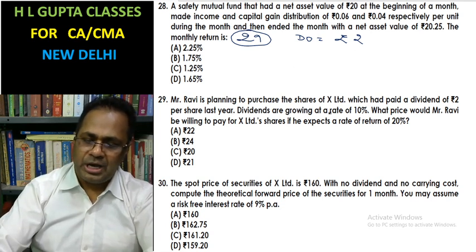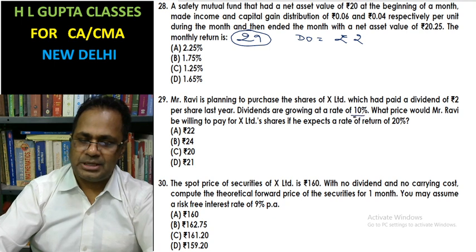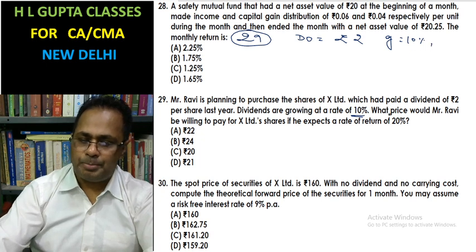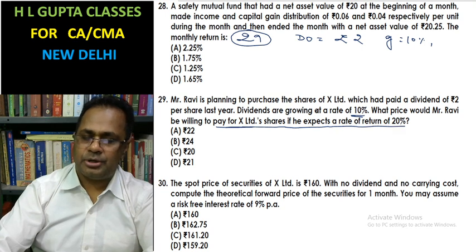This is D0. Dividends are growing at the rate of 10%. The growth rate is 10%. What price would Mr. Ravi be willing to pay for X shares if he expects a rate of return of 20%?